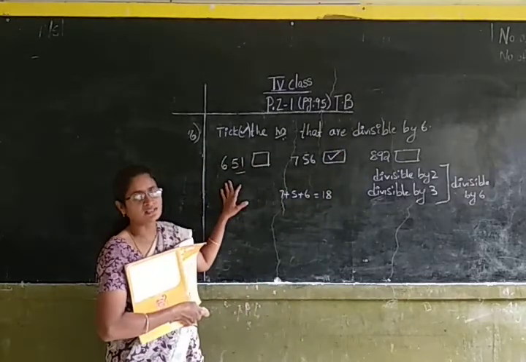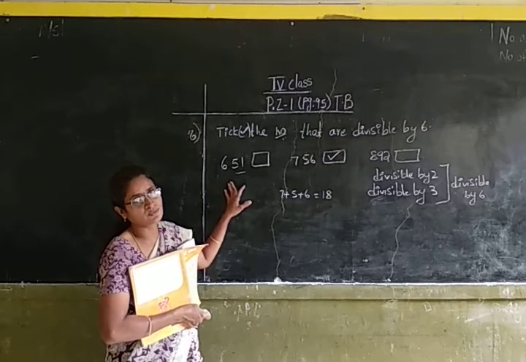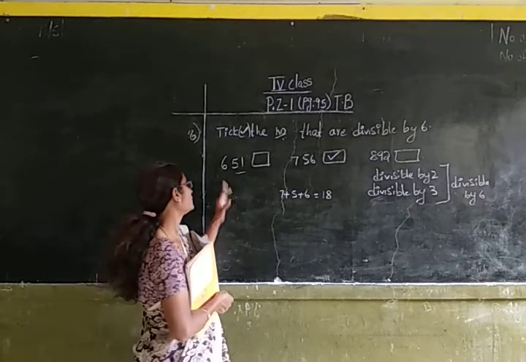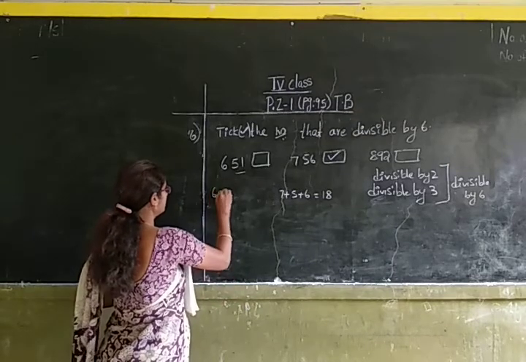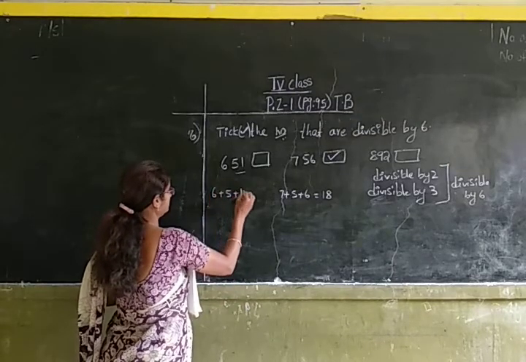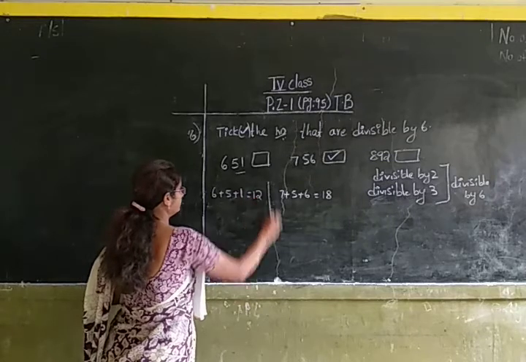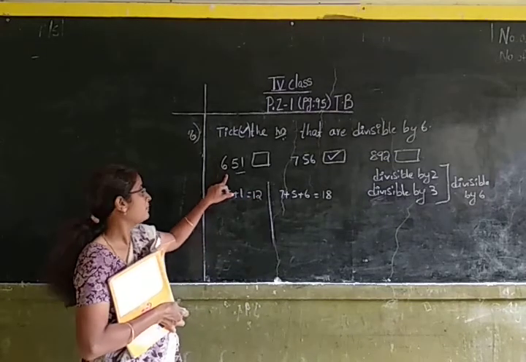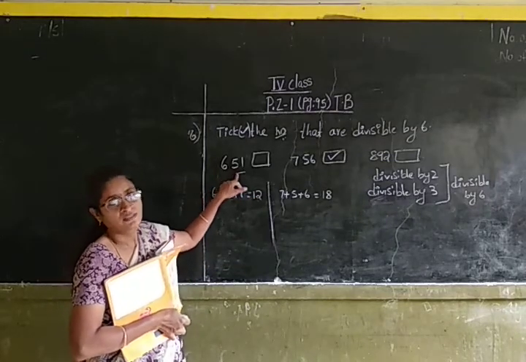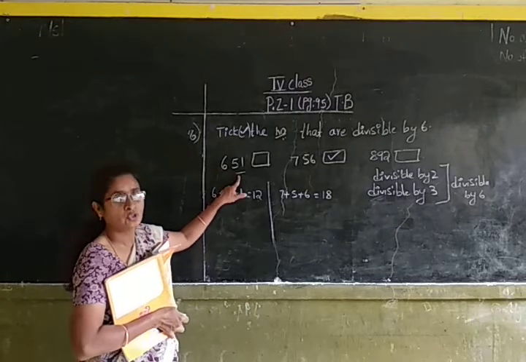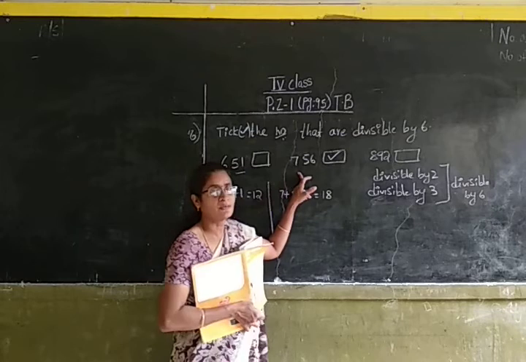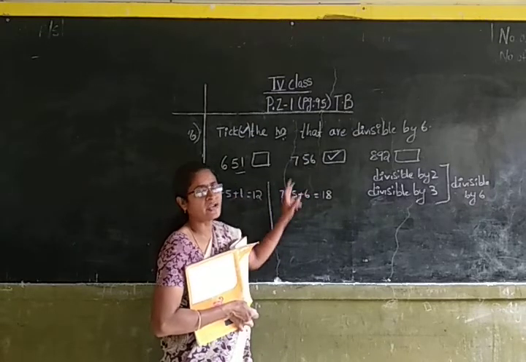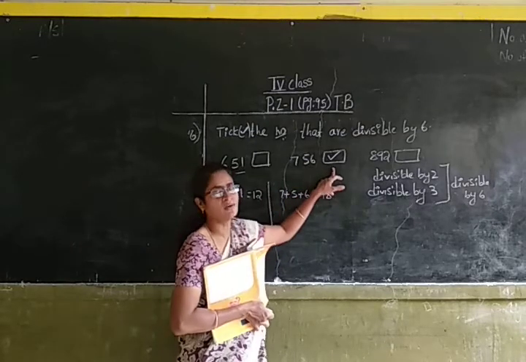In the first case, the number is not divisible by 2. Okay children. But it is divisible by 3. 6 plus 5 plus 1 is equal to 12. In the first case, the number is divisible by 3, but it is not divisible by 2. So it is not divisible by 6. In the second case, the number is divisible by both 2 and 3. So it is divisible by 6.